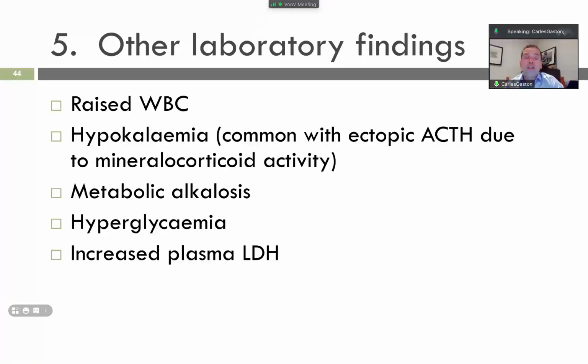We said other laboratory findings, as number 5. Cortisol has many physiological functions in the immune system, in the kidneys, and also diabetes, right?